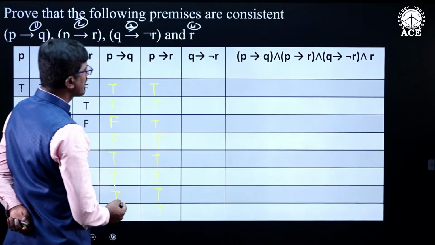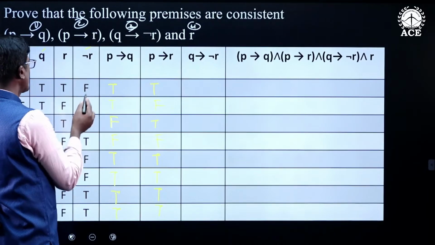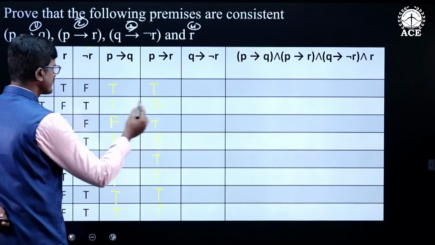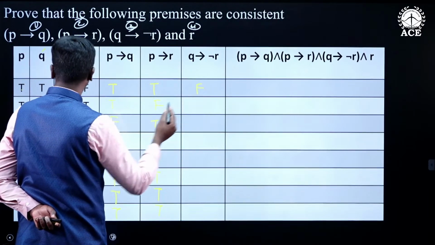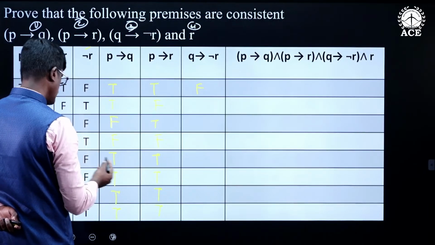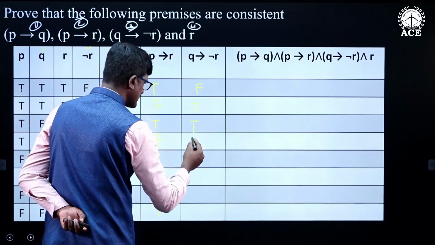Next one is Q conditional negation R. This is negation R, this is Q. Q conditional negation R is false when Q is true and negation R is false. In this case it is false. Next, in this case also it is false. In the remaining cases it is true.